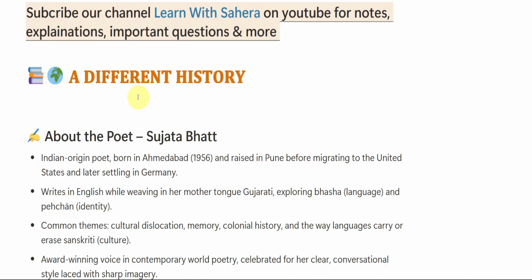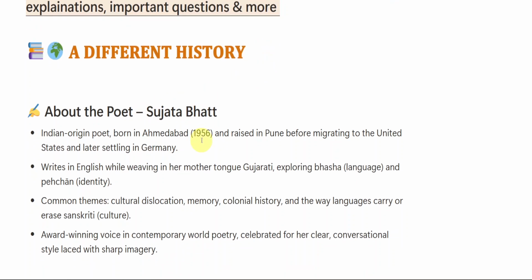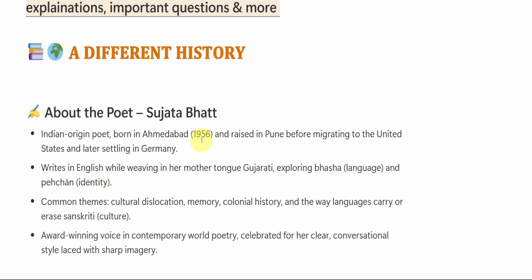Keeping this aside, let us get started with the complete and clear explanation of the summary of the poem A Different History by Sujata Bhatt. And whatever question they might ask you in the examination, from this poem you have to write the same thing, summary. Whatever summary you are learning, you have to keep that summary in your answer booklet. That's all. Not this answer or that answer, whatever the question might be, you have to write the summary.